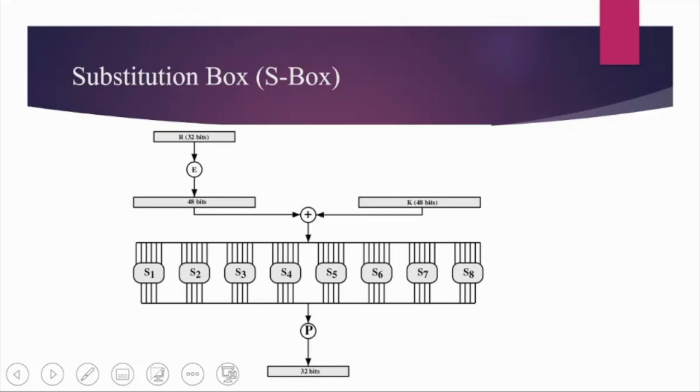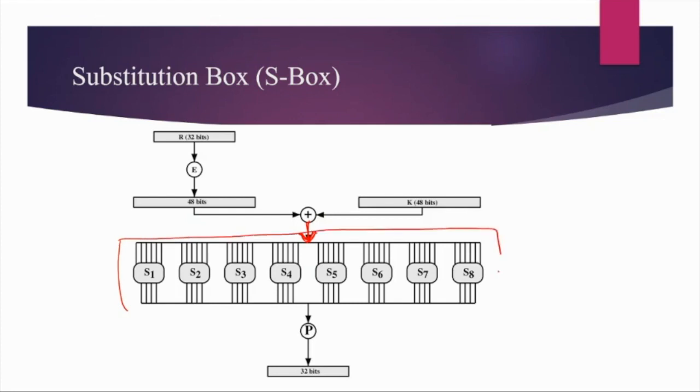Okay, so this is how one substitution box looks like. We have this XOR: the key and the 48 bits are XORed, and then given to the substitution box. Now the substitution box looks something like this. There are 8 boxes inside one substitution box.